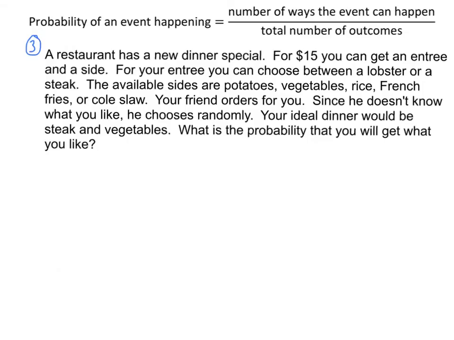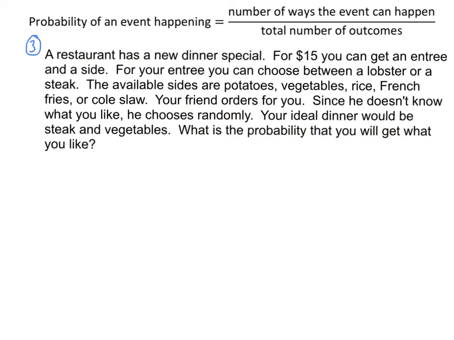Okay, one last one. And this one I'm going to see if you can kind of finish it. All right, let's say a restaurant has a new dinner special. For $15, you can get an entree and a side. For your entree, you can choose between a lobster or a steak. The available sides are potatoes, vegetables, rice, french fries, or coleslaw. Your friend orders for you. Let's say you're late, so your friend has to order for you. And since he doesn't know what you like, he just chooses randomly. He's going to pick an entree, pick a side at random. But you know what? Your ideal dinner would be steak and vegetables. What's the probability that you're going to get what you would want?